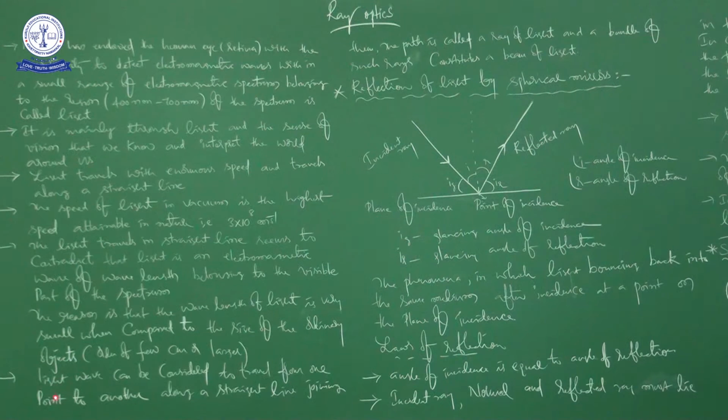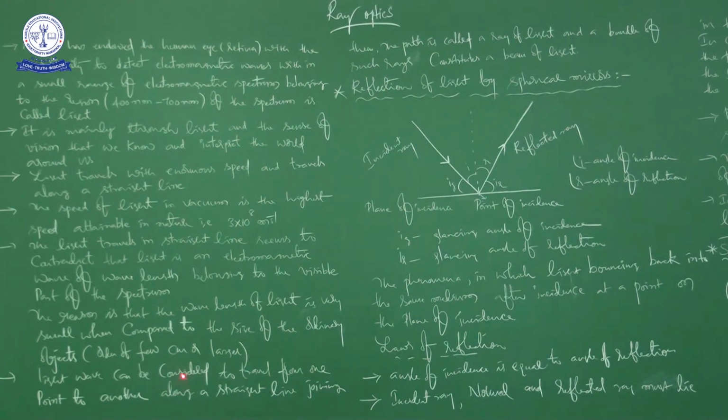Next, light wave can be considered to travel from one point to another along a straight line joining them. The path is called a ray of light, and a bundle of such rays constitutes a beam of light. I will repeat once again.